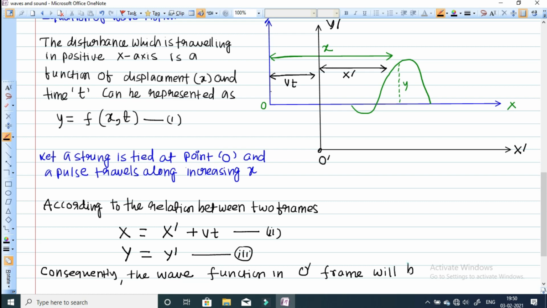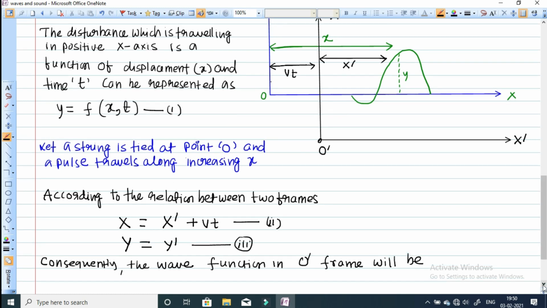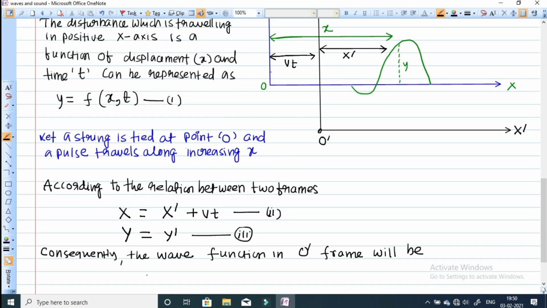now y will become y dash and x will become x dash, so we can write y equals, and since y dash is equal to y, it will become f of x dash, and x dash will be equal to x minus vt.